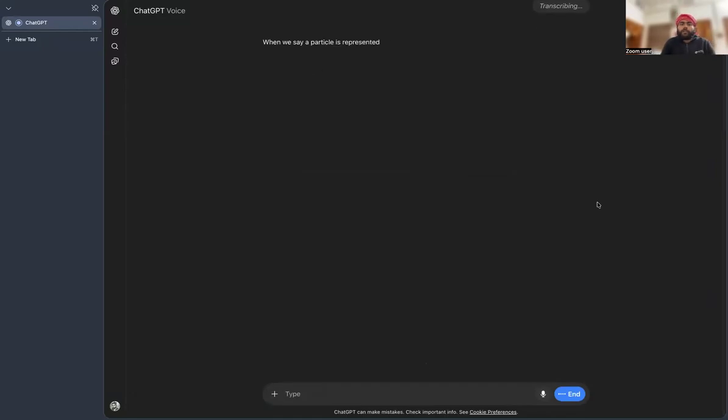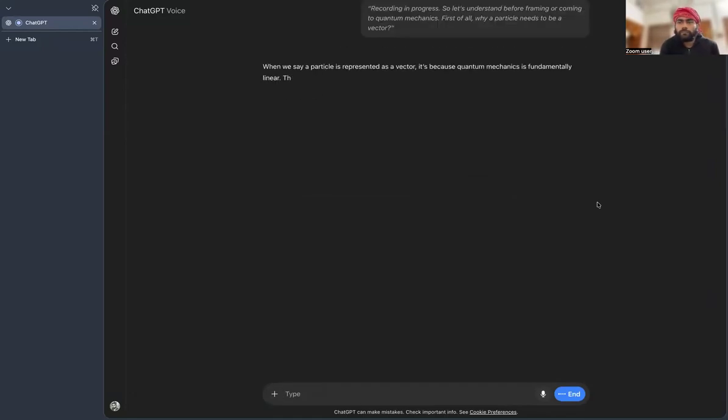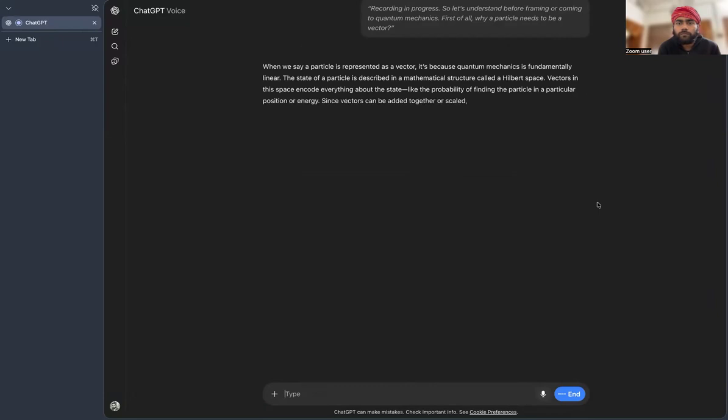When we say a particle is represented as a vector, it's because quantum mechanics is fundamentally linear. The state of a particle is described in a mathematical structure called a Hilbert space. Vectors in this space encode everything about the state, like the probability of finding the particle in a particular position or energy. Since vectors can be added together or scaled, this allows for superposition, a key quantum feature where multiple states combine into new possibilities. In short, the vector form gives us the tools to describe, predict, and manipulate quantum outcomes.